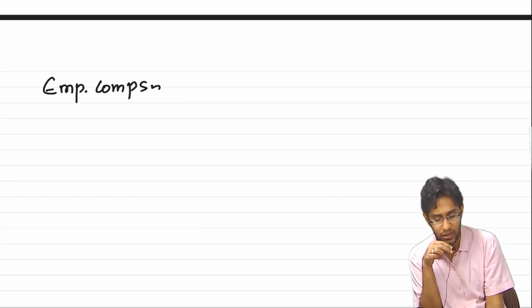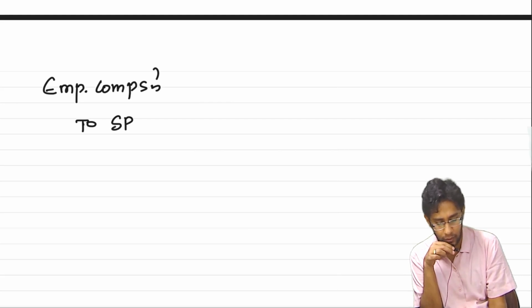So what will happen is, in each year, your accounting entries will be like this. Employee compensation expense account debit to SBP liability.